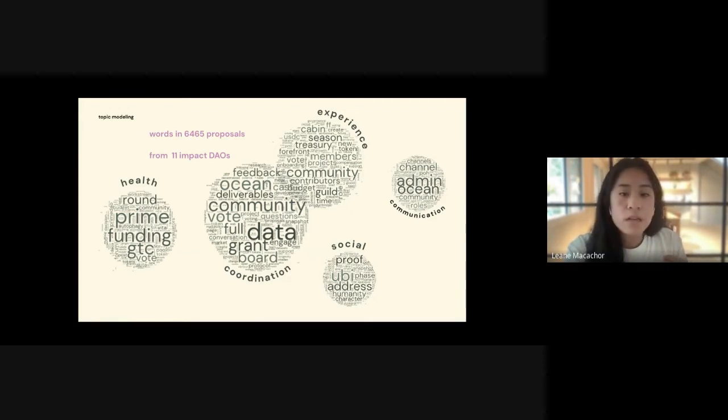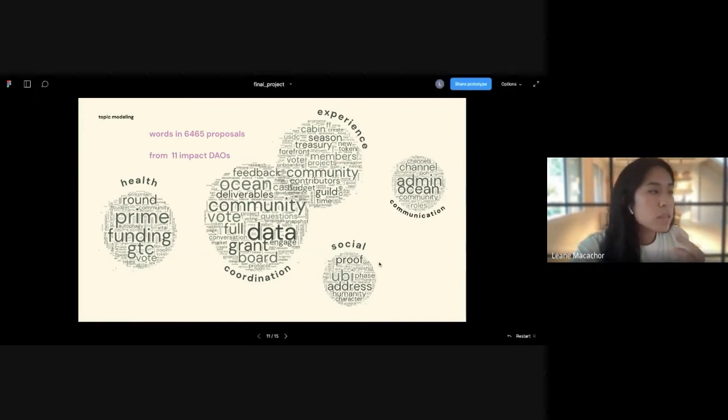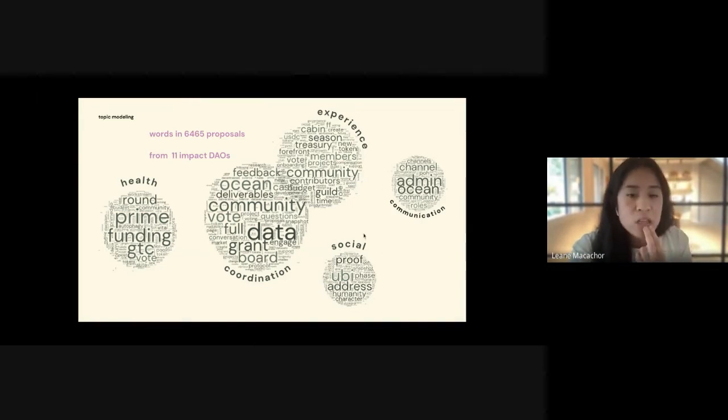And then we have social and communication topics. In the social one, we can see UBI as one of the most common words used, because many social DAOs are now discussing the concept of universal basic income, and it is also the name of a native token of one of these pioneering social DAOs.